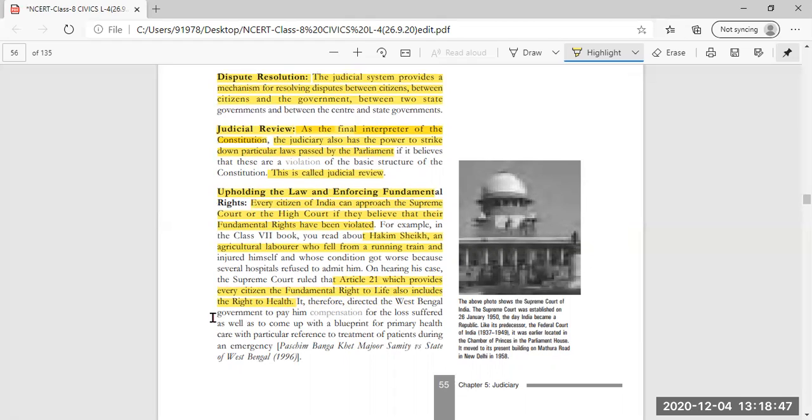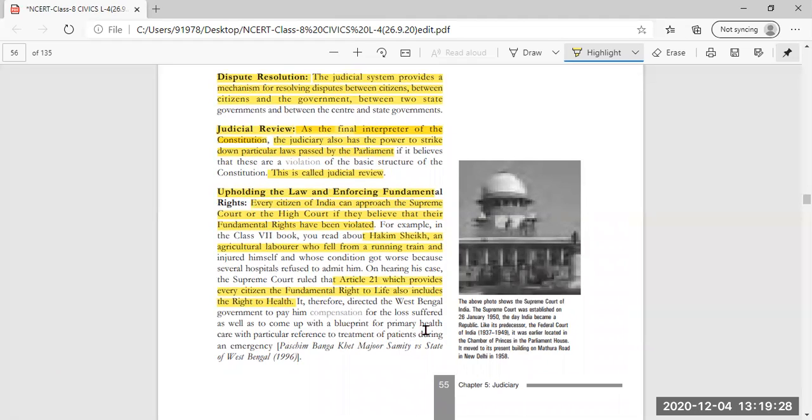That means each and every citizen of the country has the right to health. In this case, Hakim Sheikh was taken to several hospitals so that proper treatment could be given, but those hospitals refused to admit him. Therefore the court directed the West Bengal government to pay compensation, means to pay the money for whatever loss or damage was done to his health. It will all be repaid, the money will be given back by the government for the injury and loss.